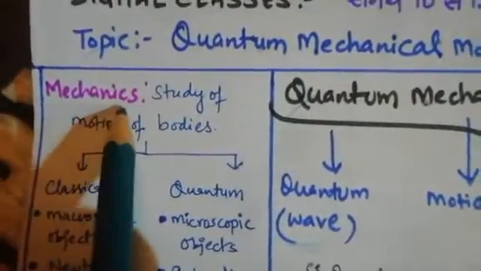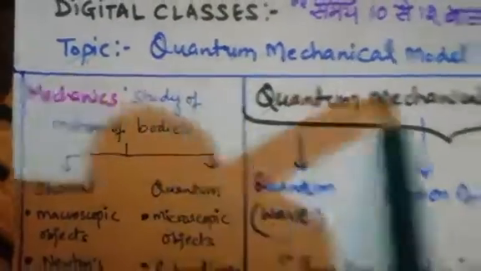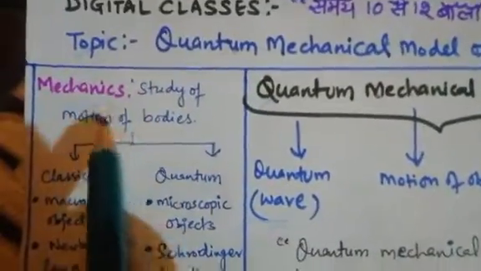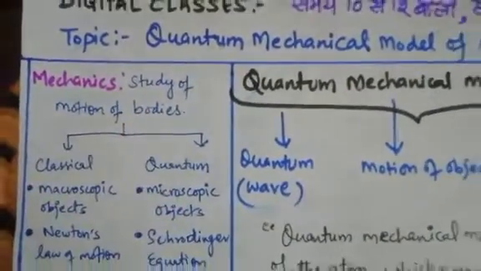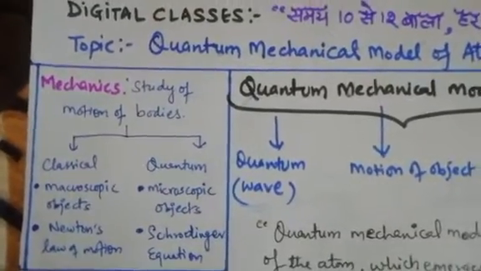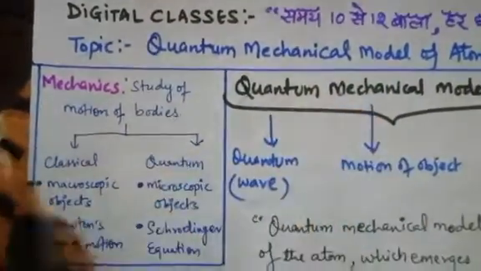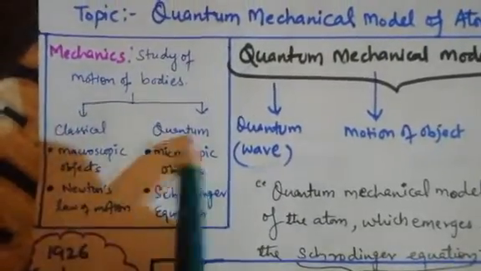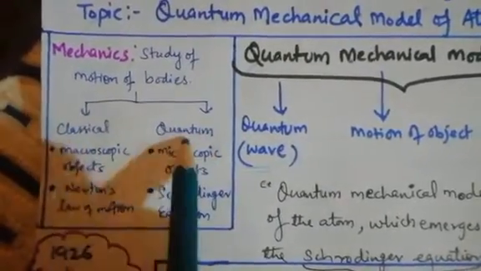What is the meaning of mechanics? The word mechanical came from the word mechanics, which is the study of motion of bodies. All those bodies which are continuously in motion are studied by mechanical models. There are basically two types of mechanical models: classical and quantum.